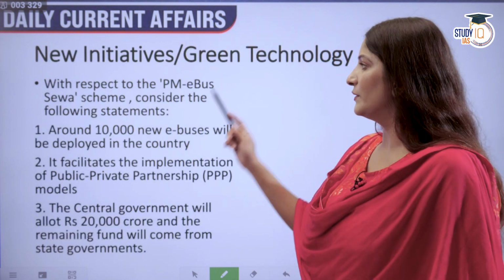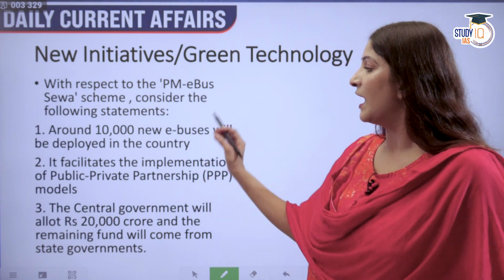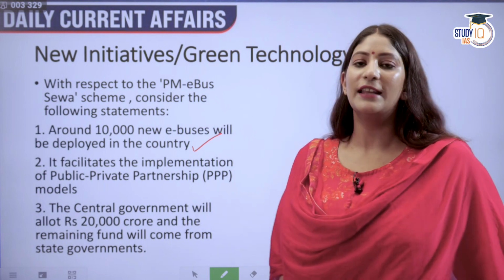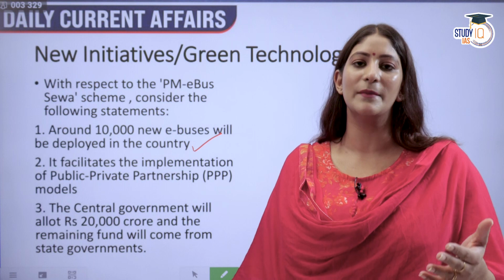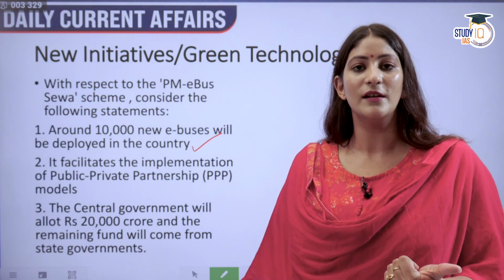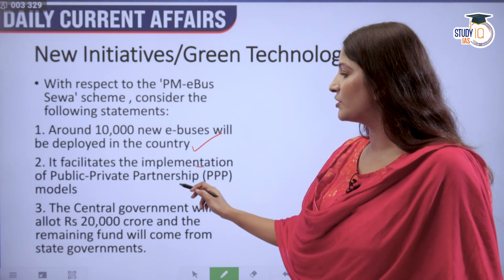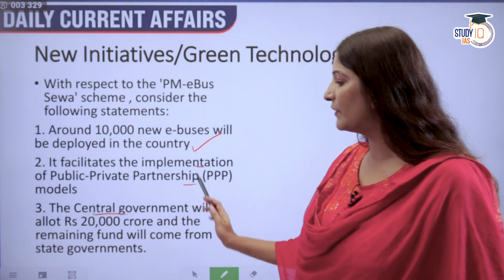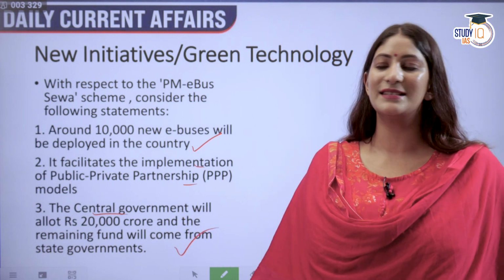Okay, moving on. With respect to the PM e-Bus Sewa scheme, consider the following statements. Around 10,000 new e-buses will be provided in the country. That means we have to ensure that we know the data as well. Any new scheme which comes into practice, we have to ensure not only that the data is in our hands, but also the conceptual clarity. It facilitates the implementation of public-private partnership models, and the central government will allot rupees 20,000 crore. The rest will be coming from the state governments.